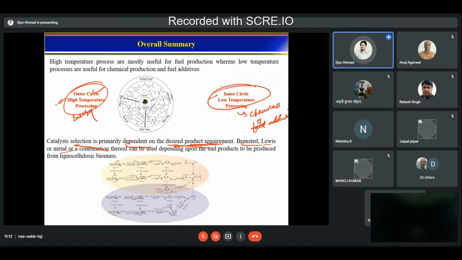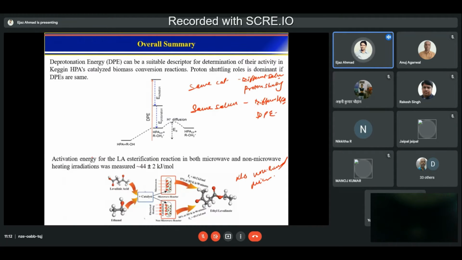to remember the outer circle and inner circle. When I say outer circle, I mean high temperature and low temperature processes, and you have to remember that you need different kinds of catalyst: Brønsted acid or metal catalyst, or a combination of them. Then you have to look for the role of deprotonation energy and solvation.